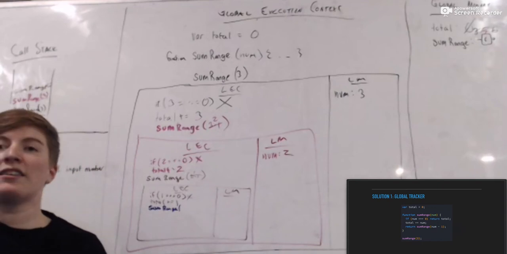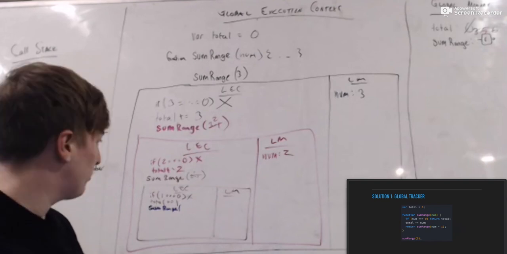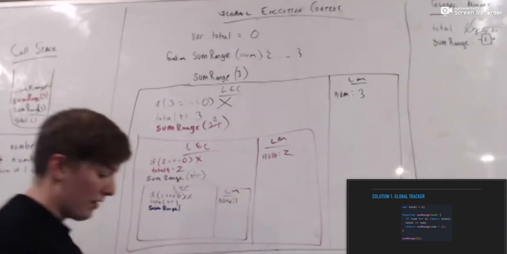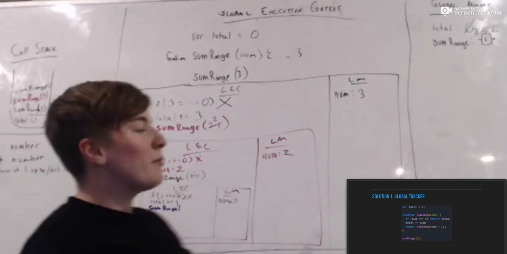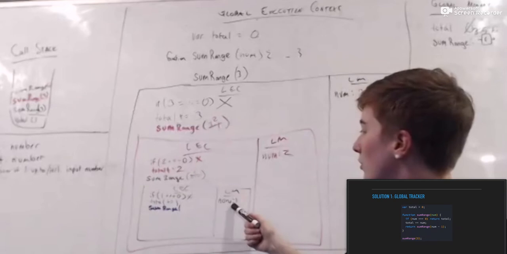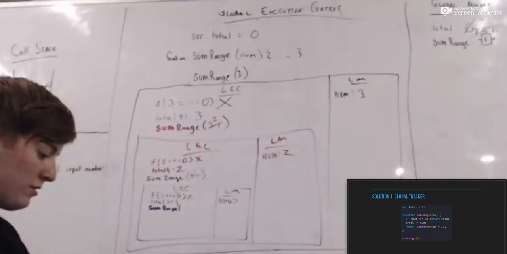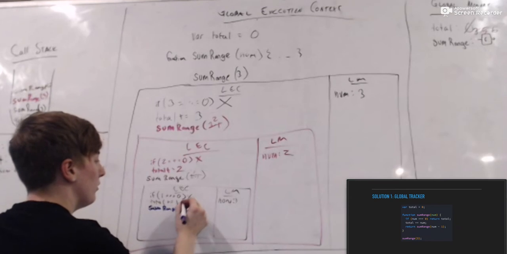What's num right now? Whoops. We didn't handle our input parameter. My bad, y'all. Num is 1 right now, right? Num is our input parameter for the function. So num is 1, and then we do num minus 1. 1 minus 1, which is 0, right?